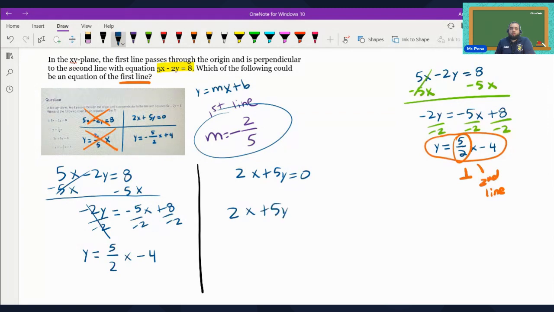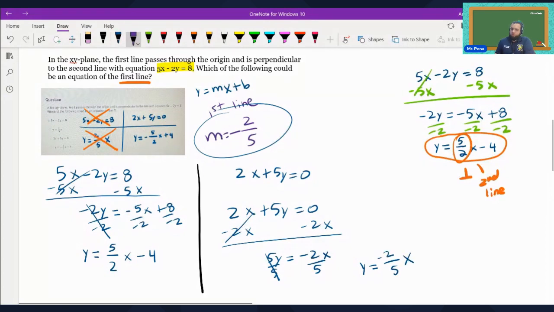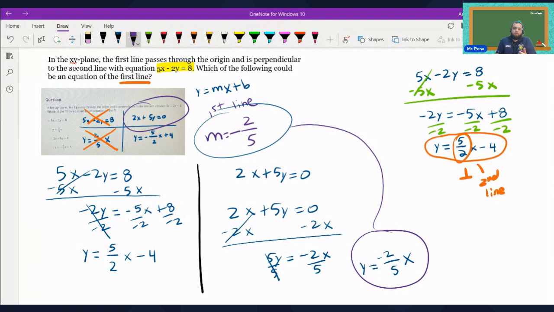2x plus 5y equals 0. Subtract 2x from both sides, and we get 5y equals negative 2x. And we divide both sides by 5, and we are left with y equals negative 2 over 5x. What a coincidence. Aren't these the same? Yes, this is the slope that we were looking for. So this is going to be our answer.